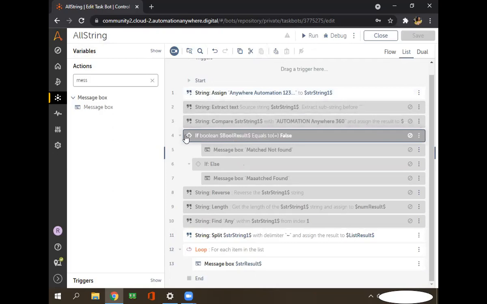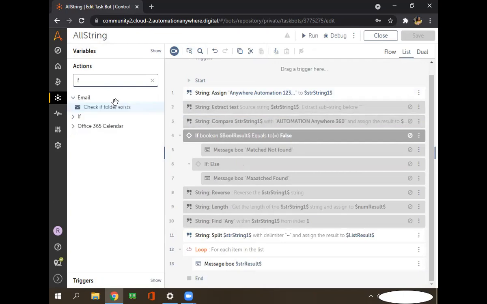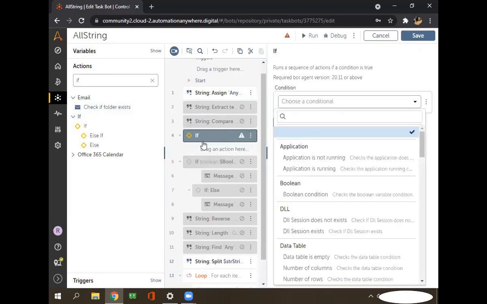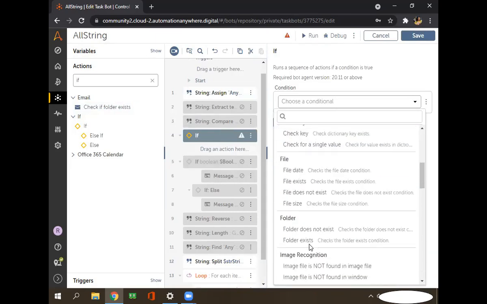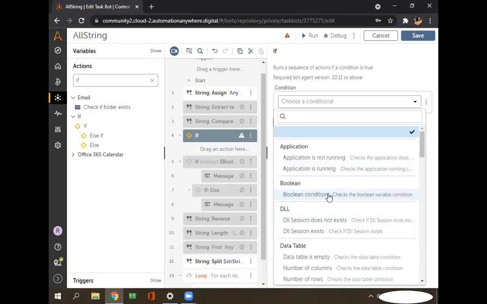In validation, we covered the if condition. In the if condition, there are lots of features, like application type, Boolean type, DLL type, data type. We covered the Boolean type.